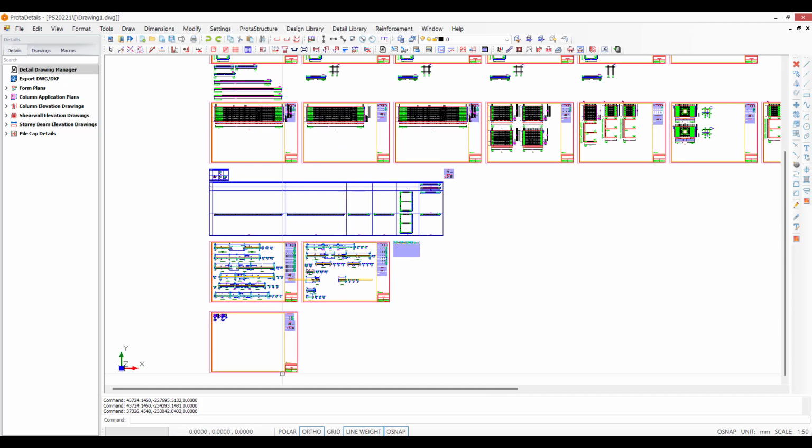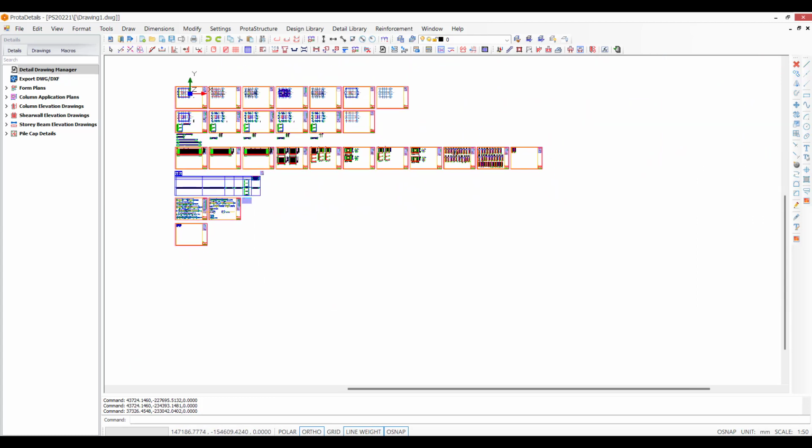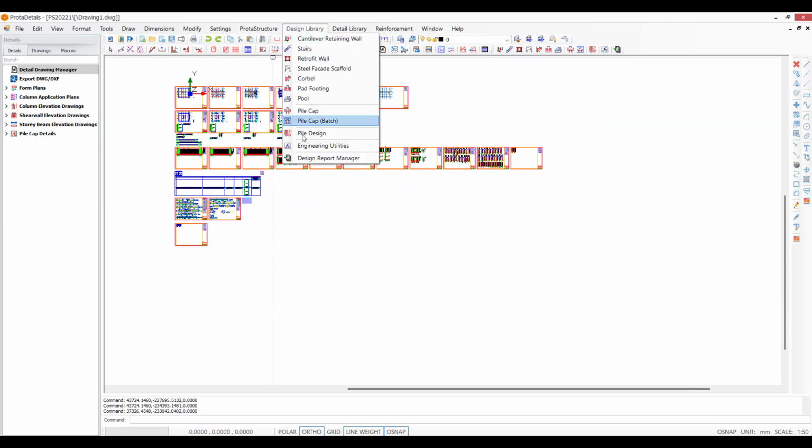Now, in the interest of time, I won't go into our comprehensive design library, but in here you can see that there's a range of different design macros, and these allow you to design and detail different parts of the structure very quickly. So you can come and choose some of these, whether it's a cantilever wall or stairs and so on.